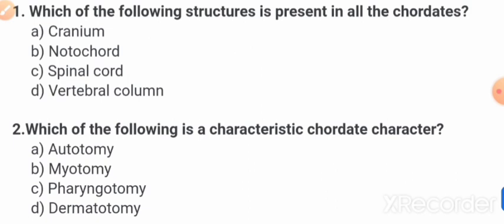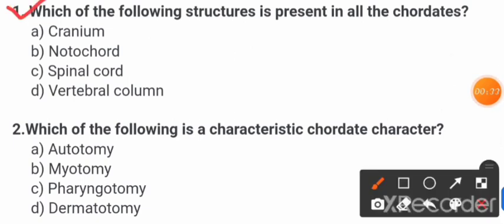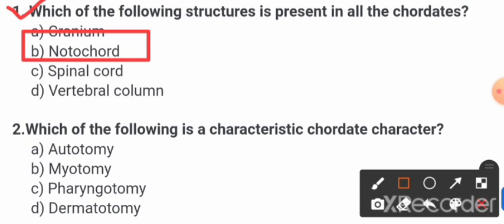Question number 1: Which of the following structure is present in all the chordates? Option A is cranium, option B notochord, option C spinal cord, option D vertebral column. So friends, the correct answer is option B, that is notochord. Notochord is present in all chordates.